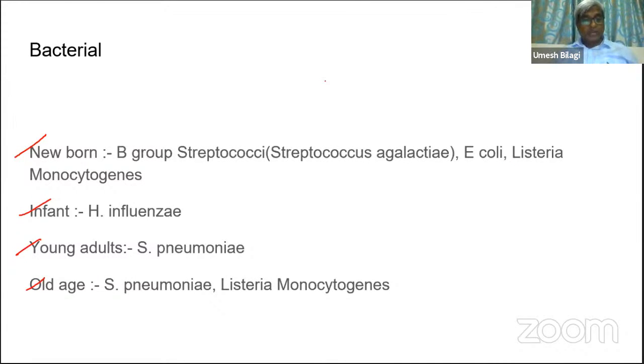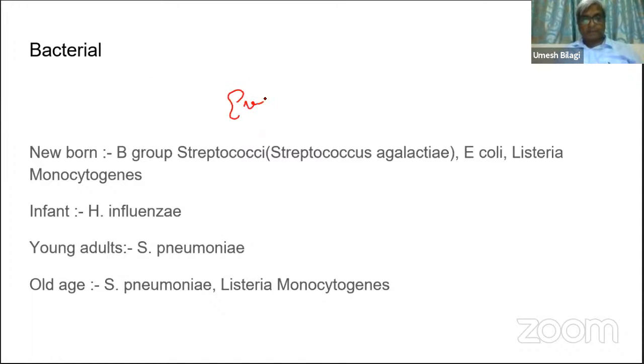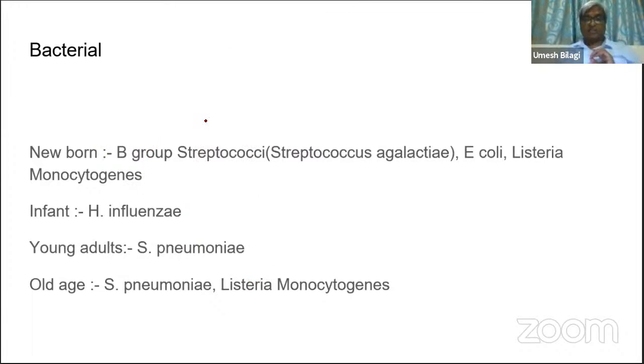Because meningitis many times requires emergency treatment. Blood culture report, sensitivity report may take longer time, and if you keep waiting for that, you may lose the patient. That's why empirical treatment is important. When you think of empirical treatment, you should know the possible organisms in a given patient. So from that point of view, you need to know the causes of meningitis.